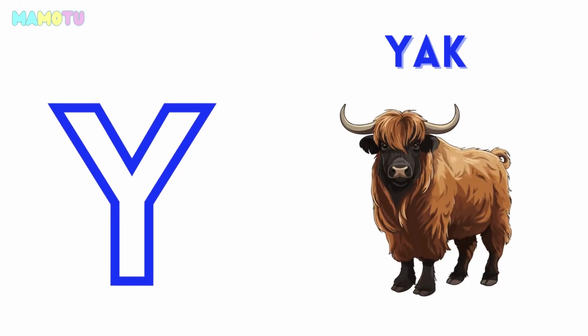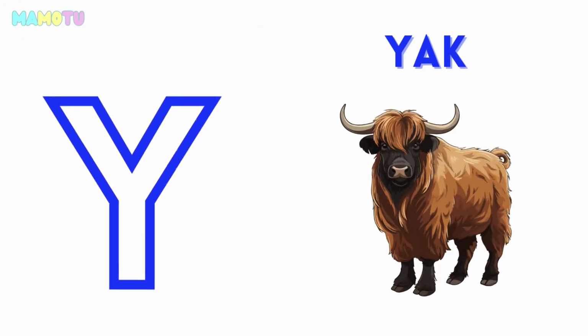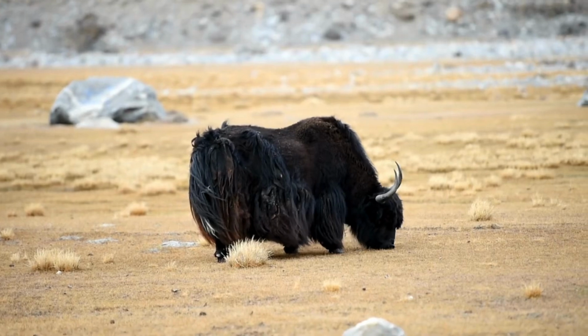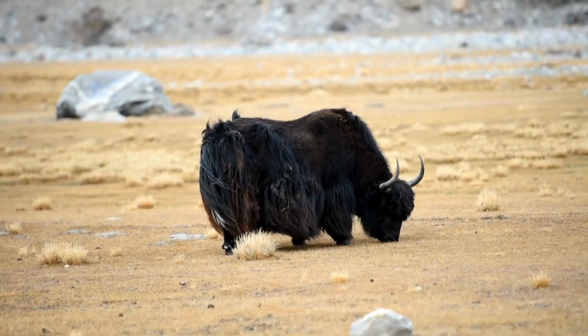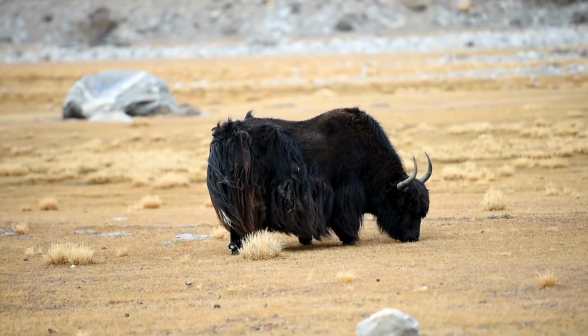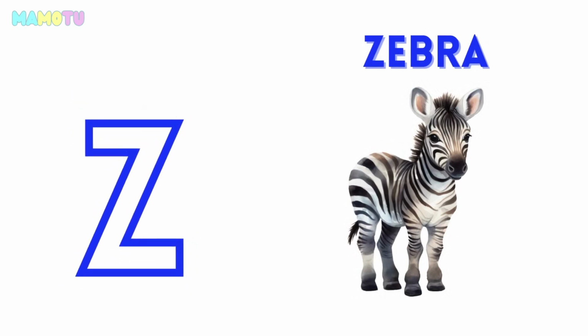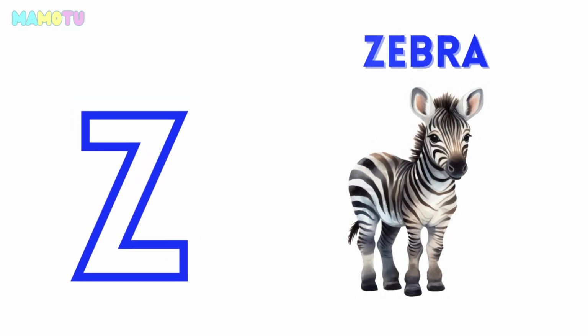Y for yak. Y for yak. Z for zebra. Z for zebra.